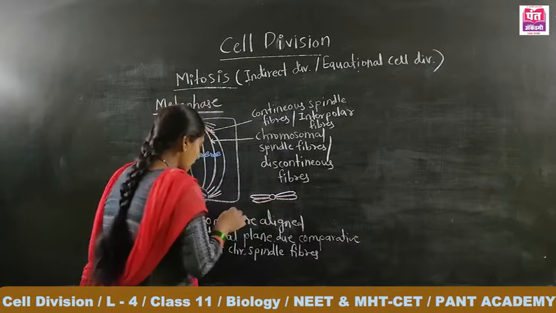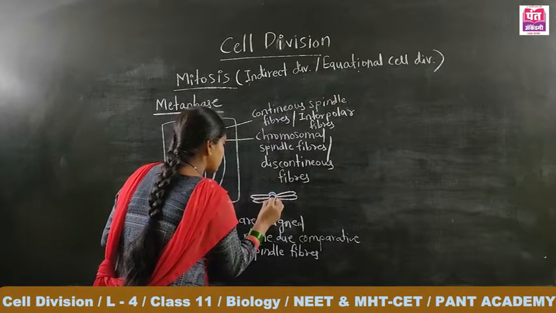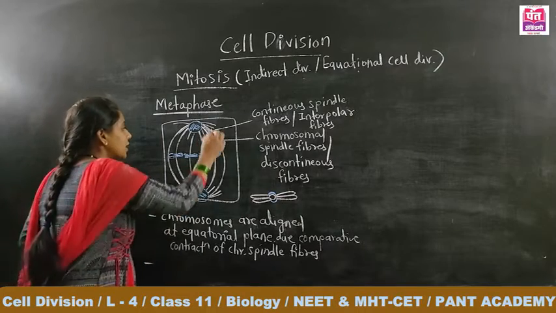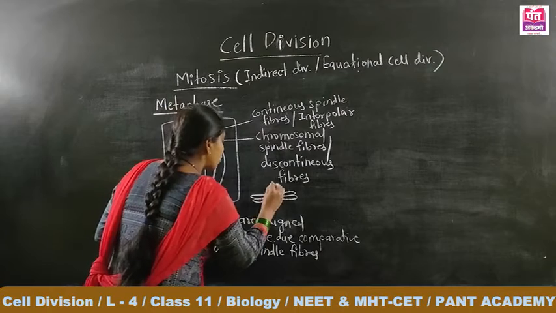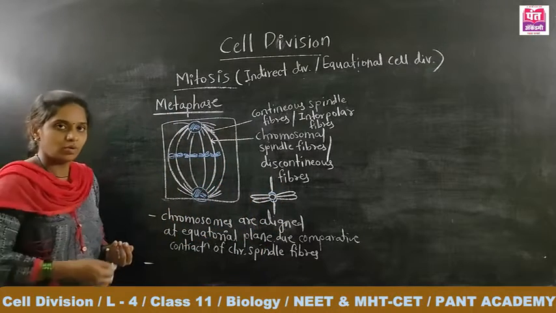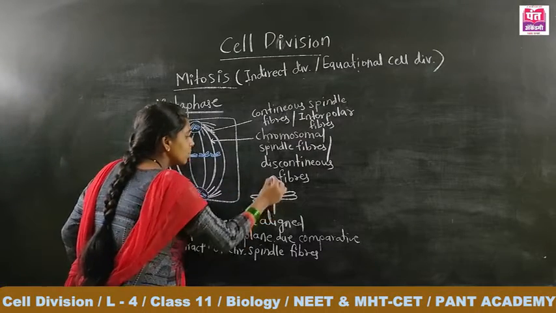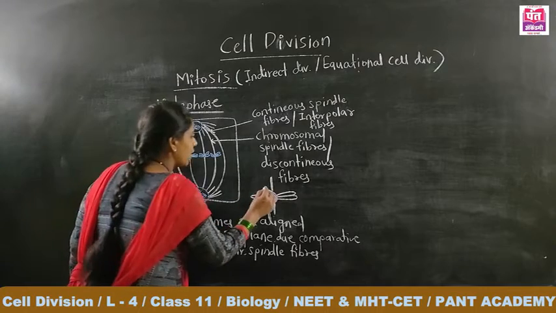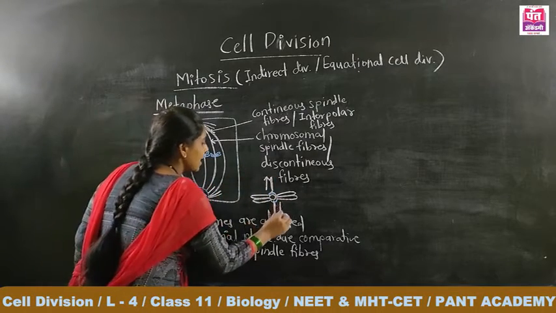The structure at the center is nothing but the kinetochore. Here the chromosomal spindle fibers are attached to the kinetochore of the chromosome, and these spindle fibers pull the chromosomes in that direction.